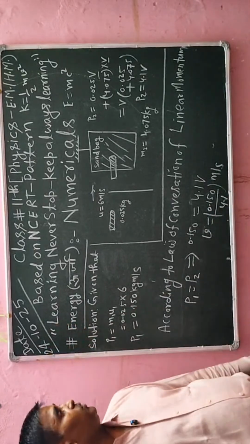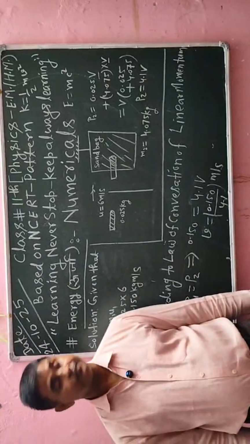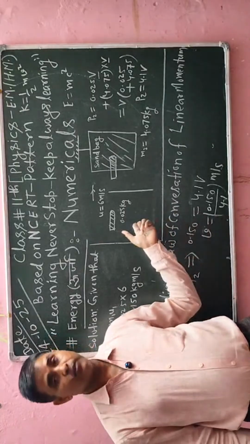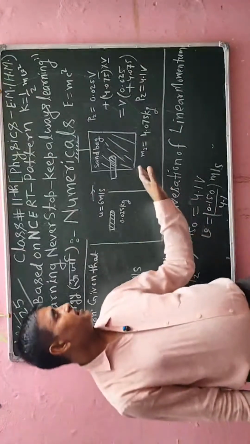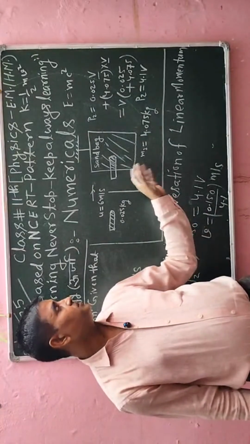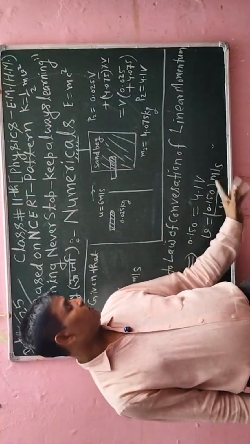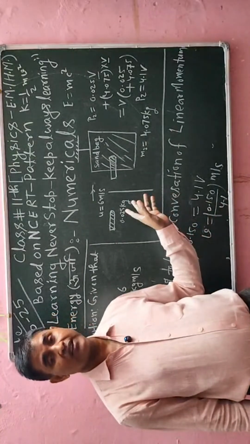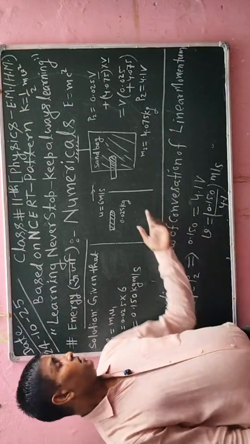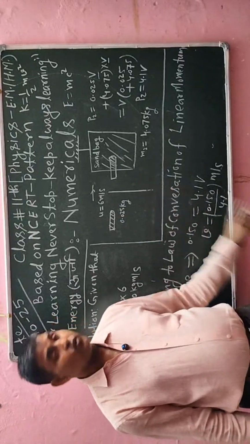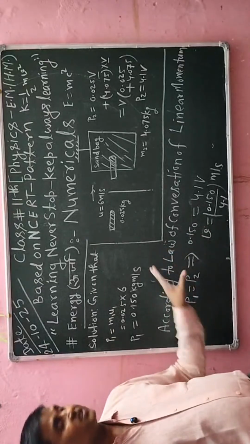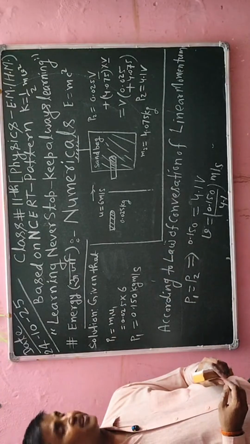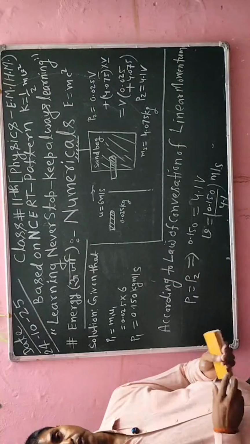Okay, now we have to calculate the loss of kinetic energy. For calculating the loss of kinetic energy, I will calculate the kinetic energy of the bullet, and then I will calculate the kinetic energy after the collision. Both objects are moving with a common speed, common velocity. So I will take the difference of both kinetic energies, and that will be the loss of kinetic energy. Okay, students, I hope that all students know this concept clearly. If you have any doubt, write your doubt in the comment section and send it, and after sending I will give its appropriate solution positively.